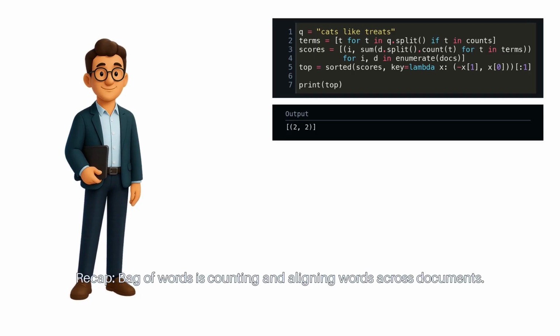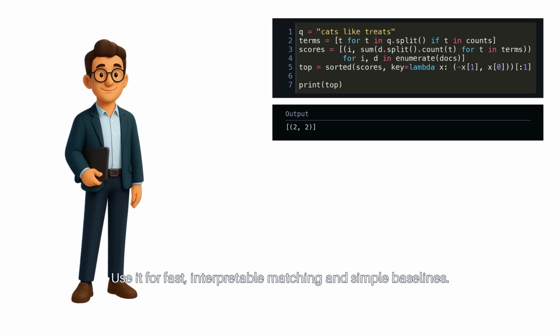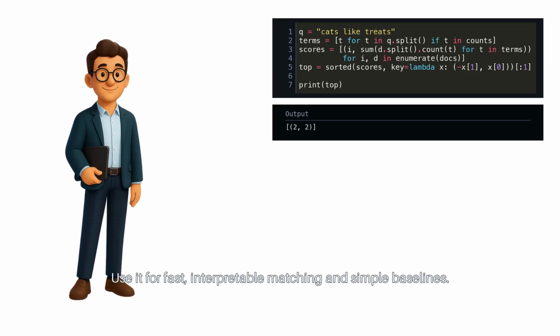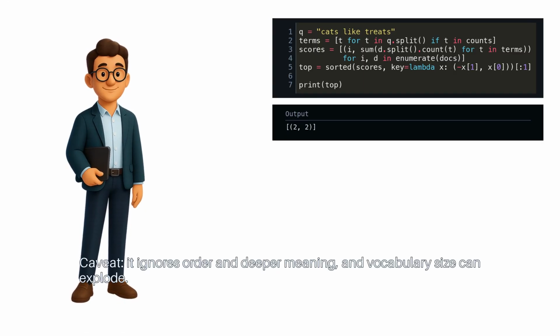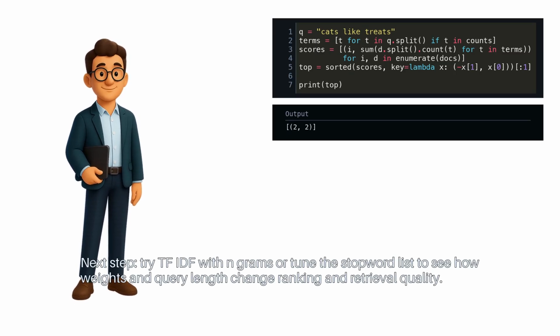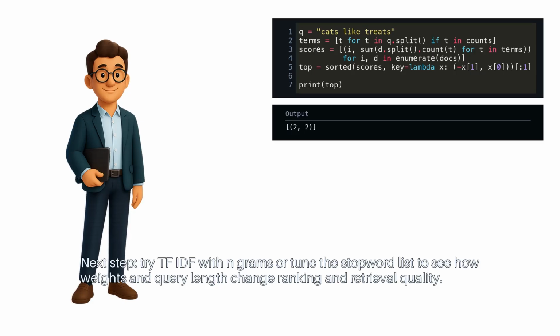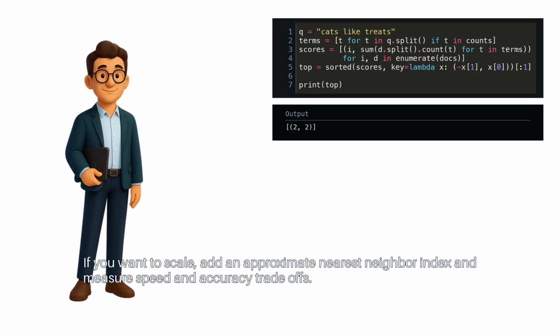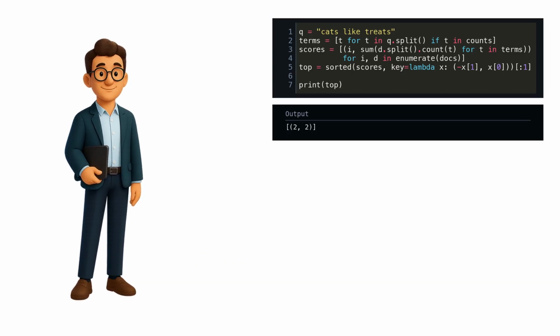Recap: bag of words is counting and aligning words across documents. Use it for fast, interpretable matching and simple baselines. Caveat: it ignores order and deeper meaning, and vocabulary size can explode. Next step: try TF-IDF with n-grams or tune the stop word list to see how weights and query length change ranking and retrieval quality. If you want to scale, add an approximate nearest neighbor index and measure speed and accuracy trade-offs.